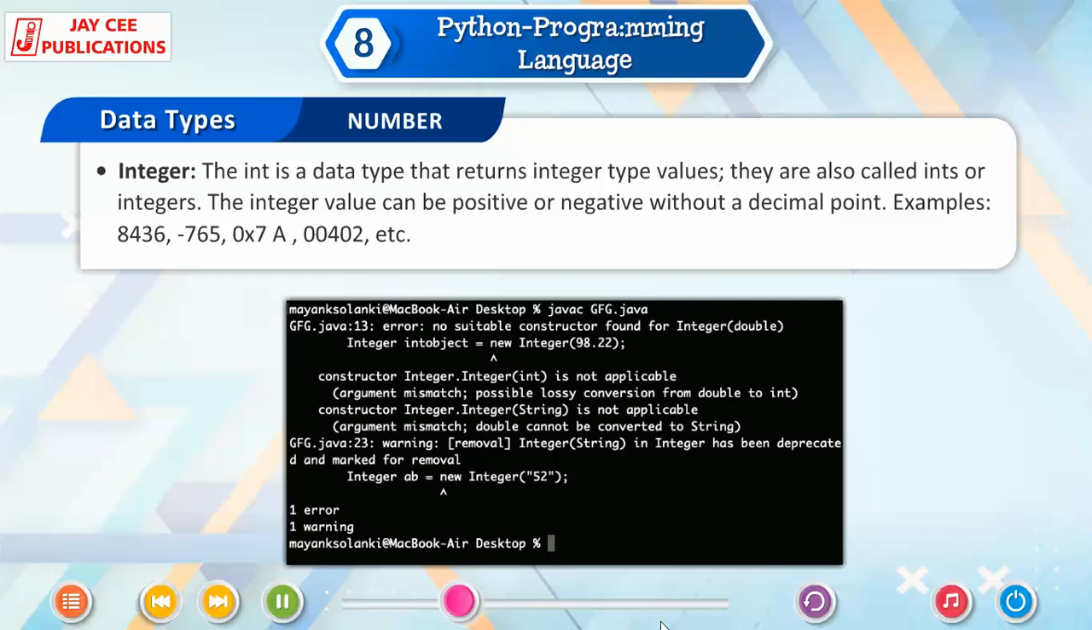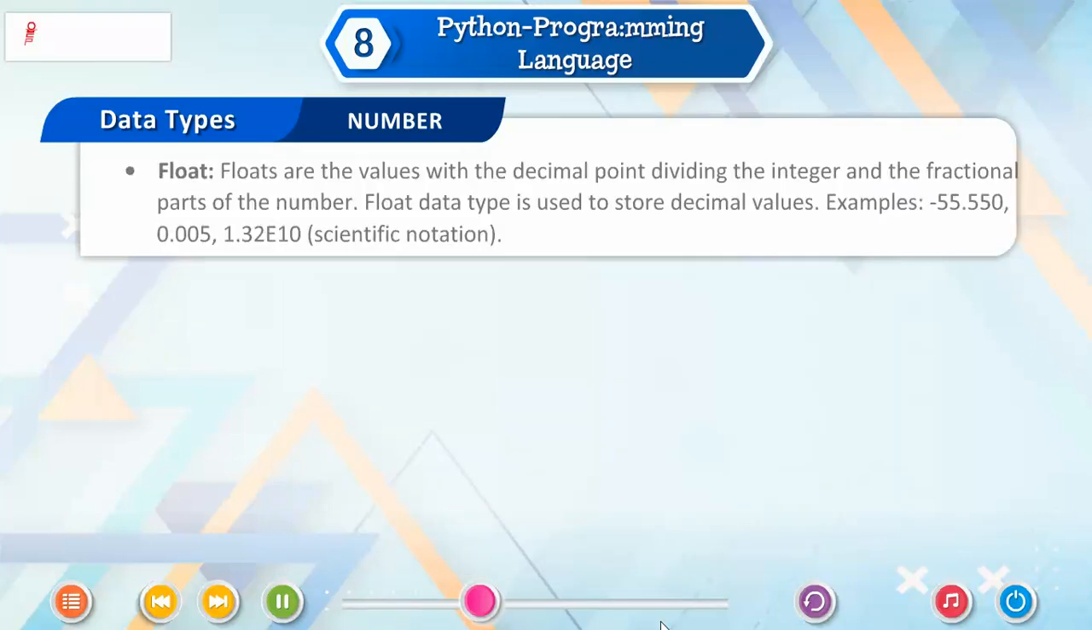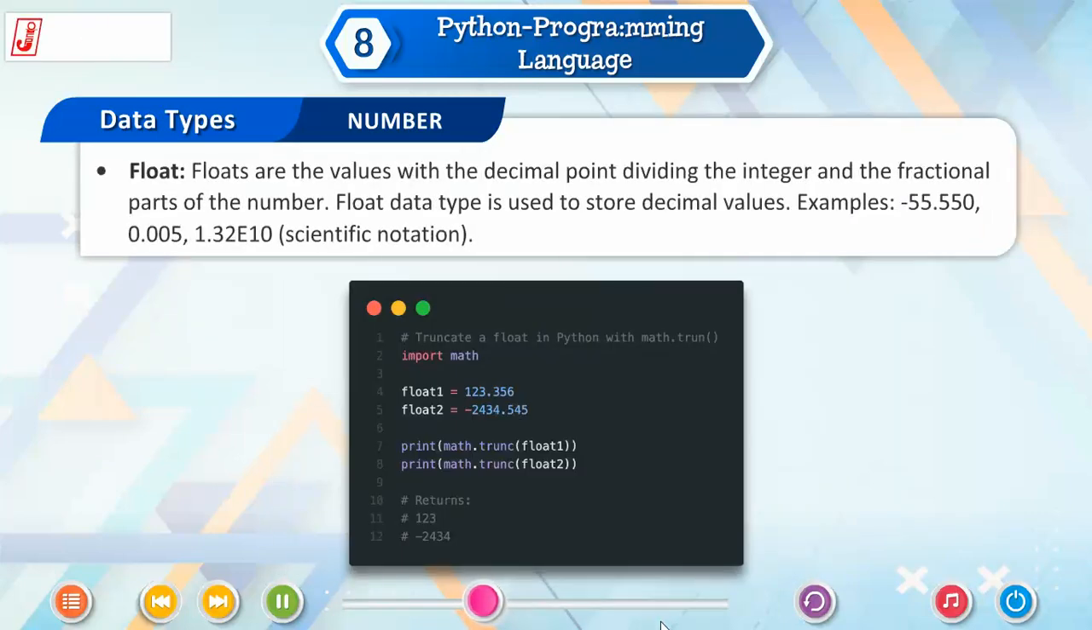0x7a, 00402, etc. Boolean. Data with one of two built-in values, true or false, representing 1 and 0 respectively. Float. Floats are the values with the decimal point dividing the integer and the fractional parts of the number. Float data type is used to store decimal values.